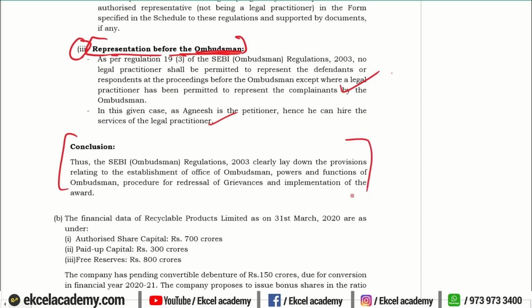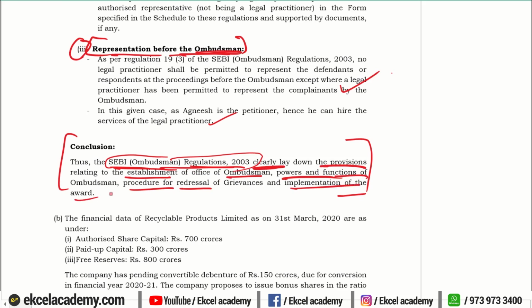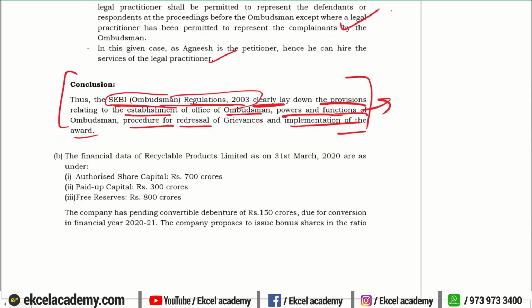Give a valid conclusion that all the provisions relating to the ombudsman are laid down under the SEBI Ombudsman Regulations of 2003, which clearly lay down all the provisions regarding establishment of the ombudsman, powers and functions of the ombudsman, the procedure for redressal, and implementation of the above. All these provisions are clearly laid down under the Ombudsman Regulations of 2003.